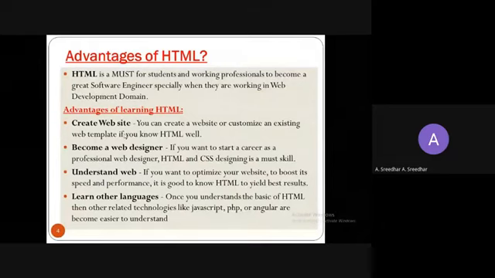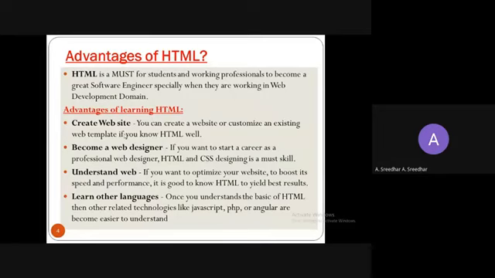So HTML is mainly used by software engineers working with web development. And the advantage of HTML is creating websites. You can create a website using HTML, and you can become a web designer. If you want to start a career as a professional web designer, you need to learn HTML. This is the basic one. Later on you can add different technologies, but if you want to create any website, you must have knowledge of HTML. Without HTML we can't create any website or understand the web.